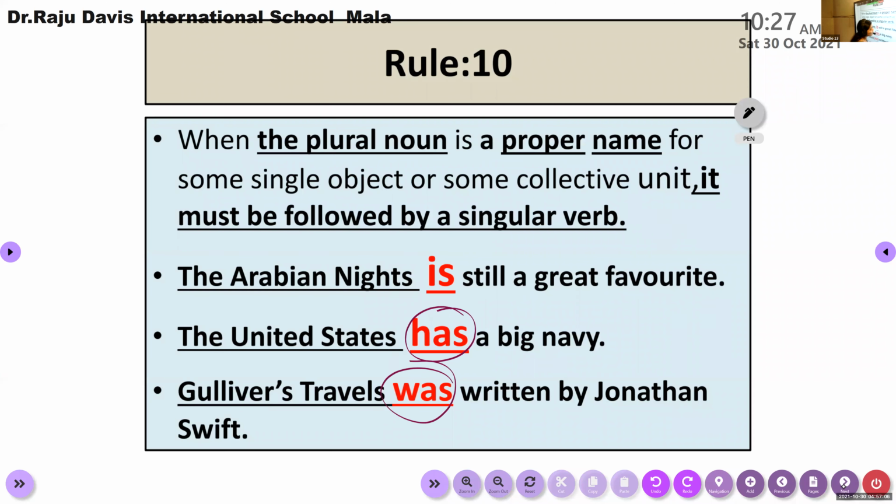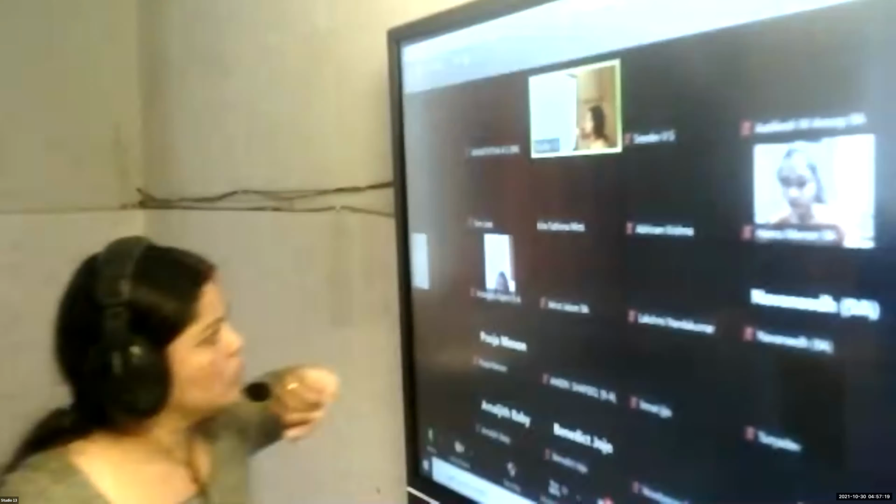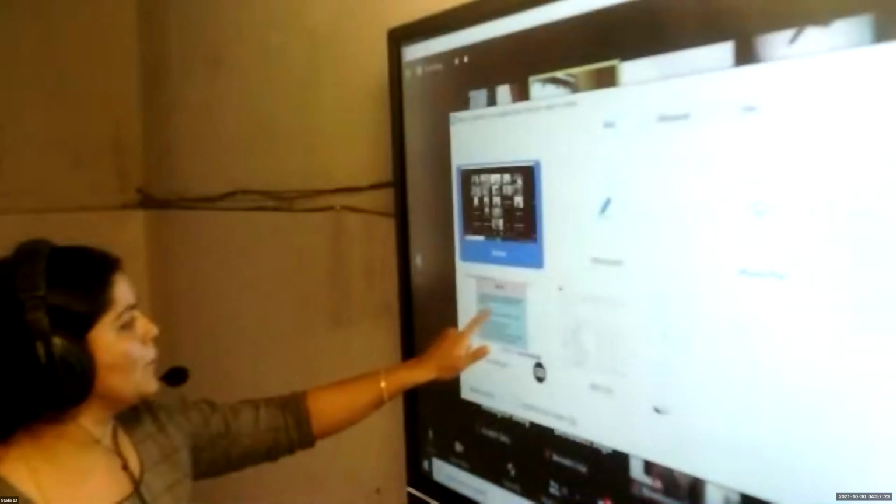Now rule number 11. I think we didn't even discuss rule number 11, right? No, ma'am, we discussed up to 12. Yes or no? We discussed up to 12. Okay. Rule number 11, the second period, I'll start the new one. Rule number 11, children.